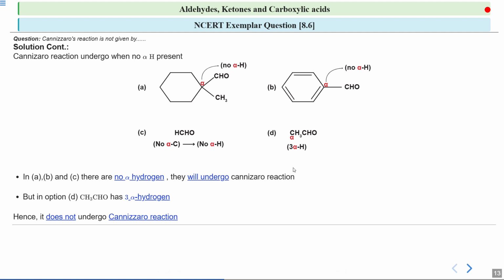Okay, so is it clear? You need to know what the main condition is. The key takeaway is that only aldehydes without alpha hydrogen can participate in this reaction, because this D one has alpha hydrogen, so it will not undergo the Cannizzaro reaction.